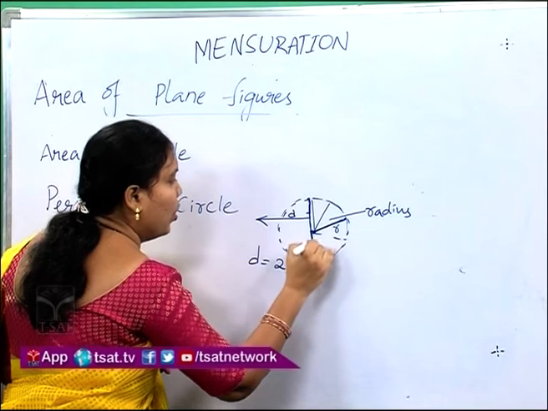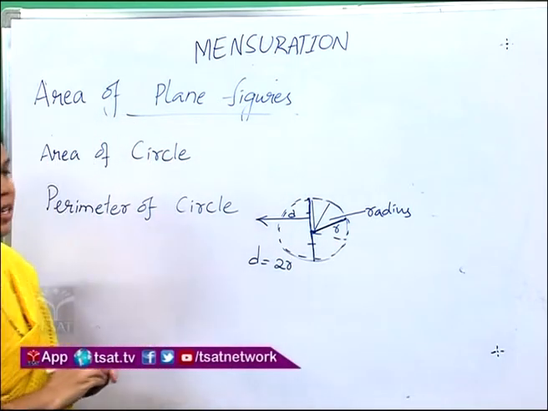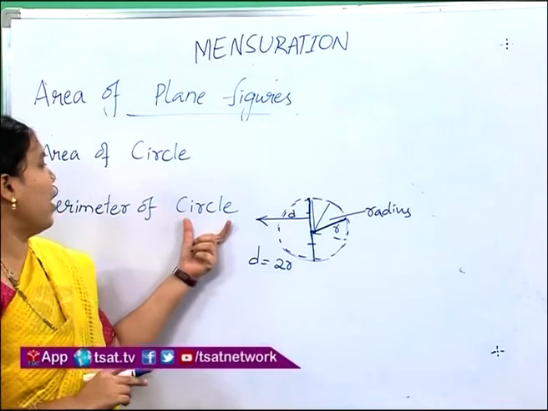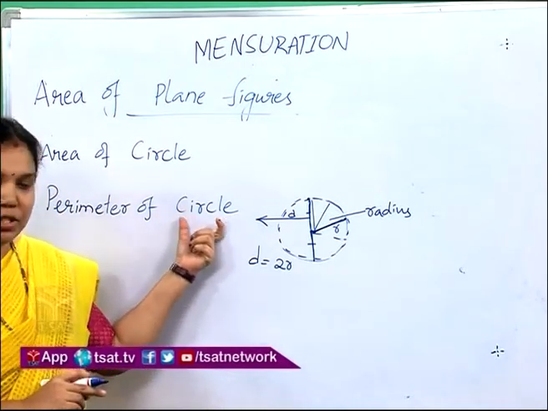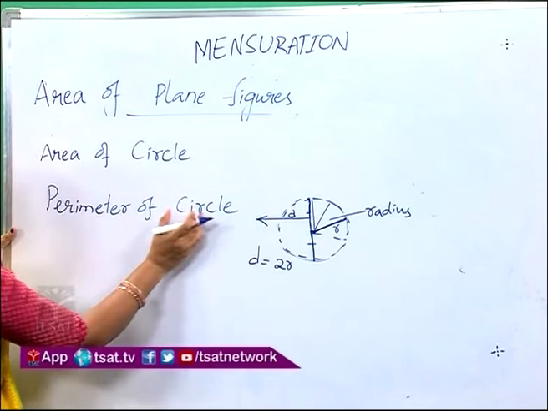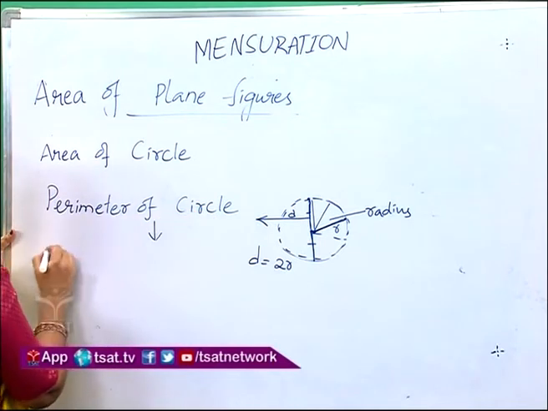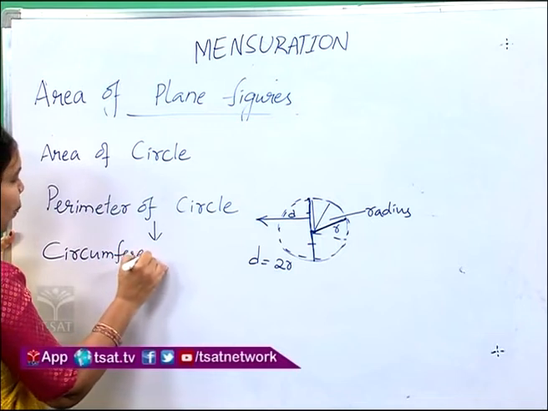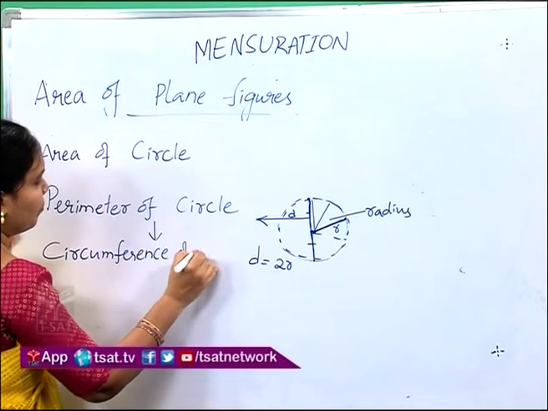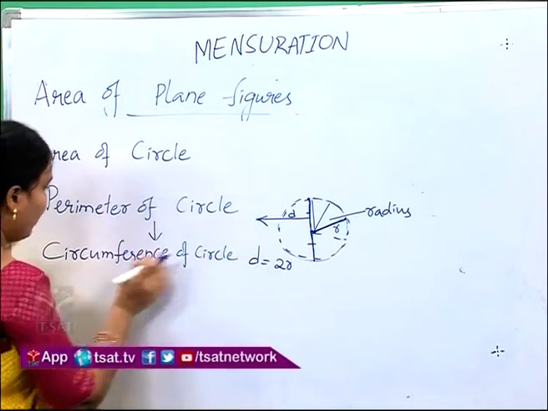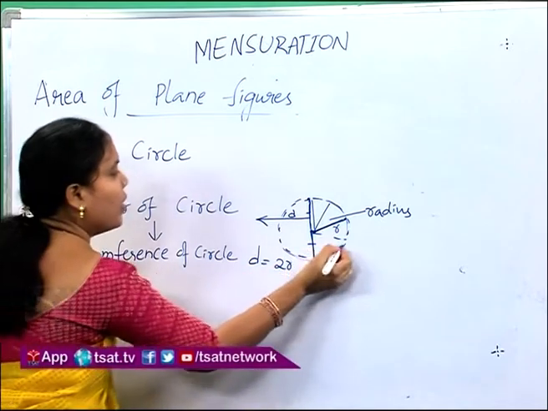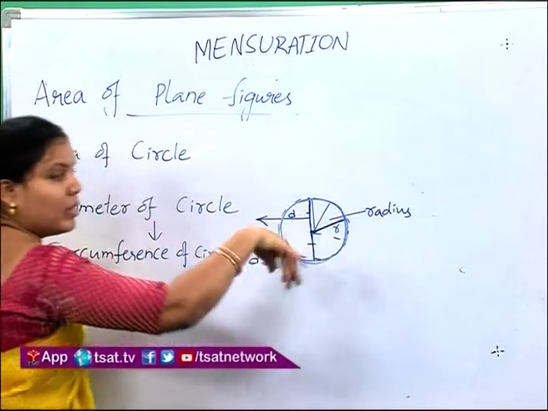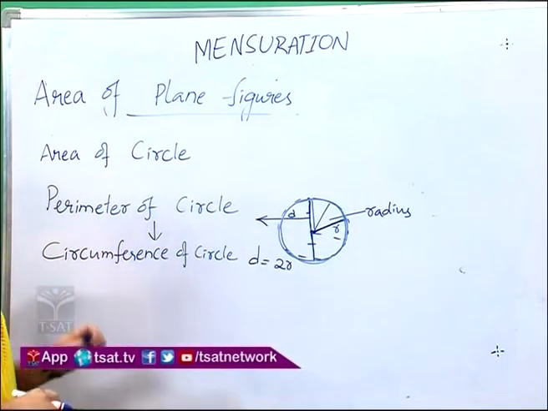Diameter is twice its radius. Circle is a special shape, so the perimeter of a circle we call the circumference of circle. Circumference is nothing but the distance around the curved part.